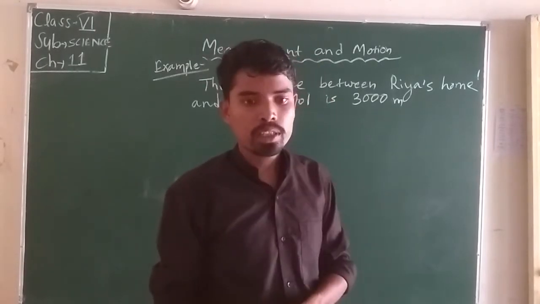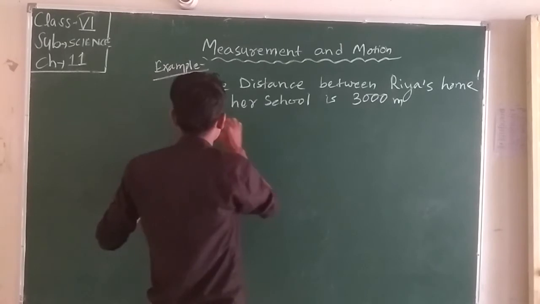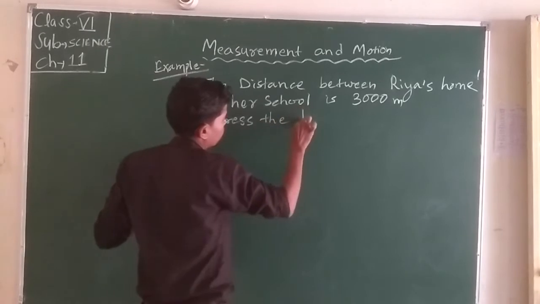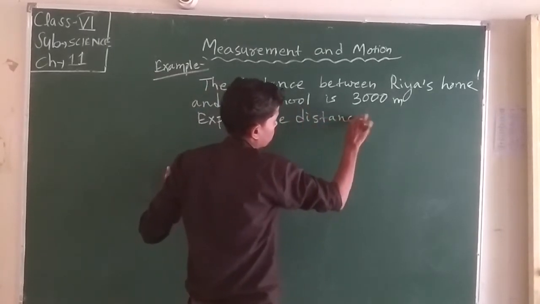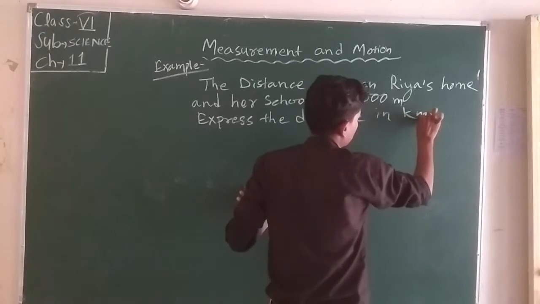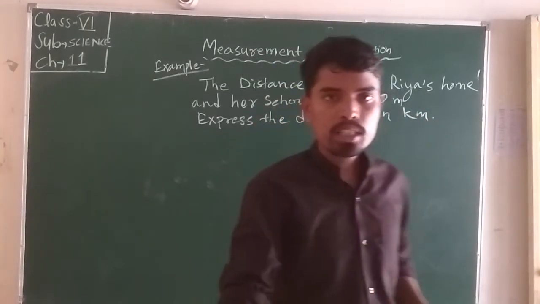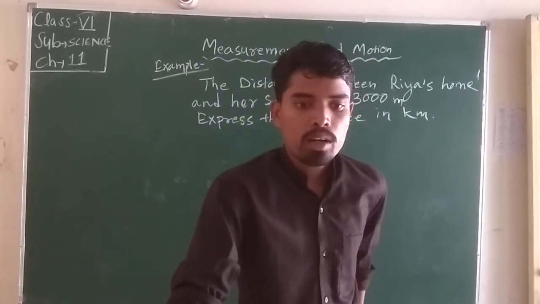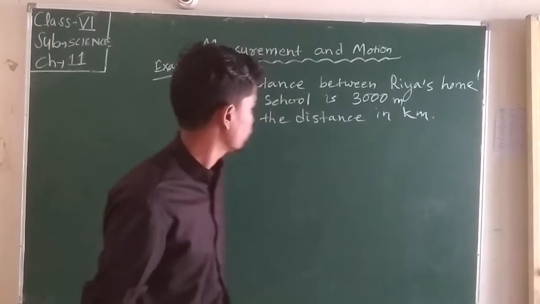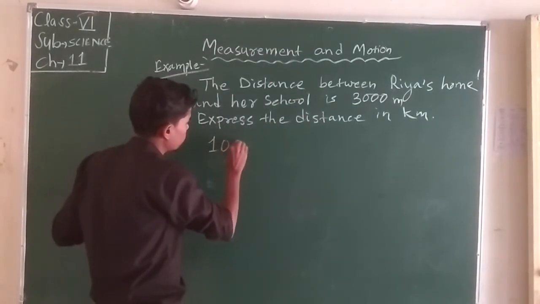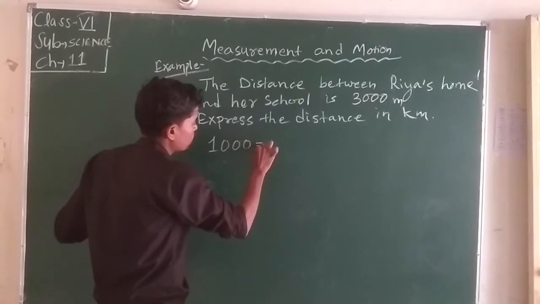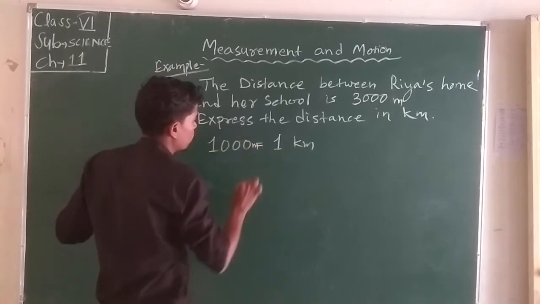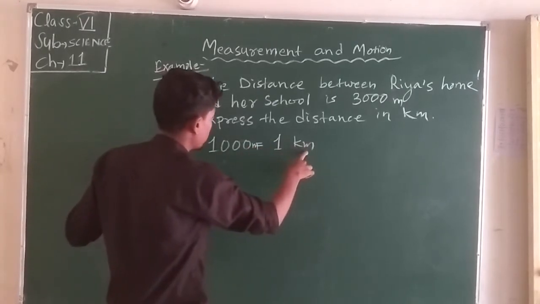So student, we express the distance in kilometers. We know that 1000 meters is equal to 1 kilometer.